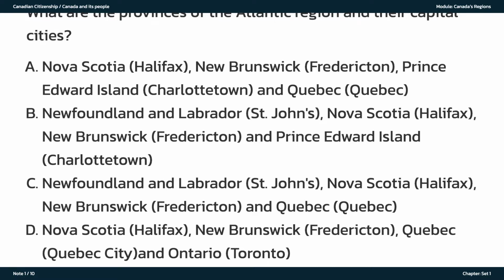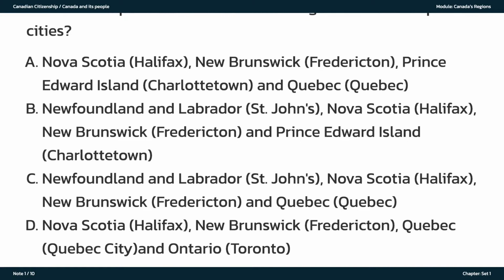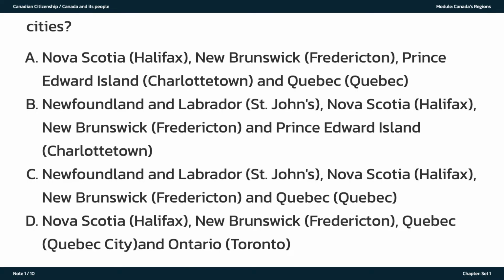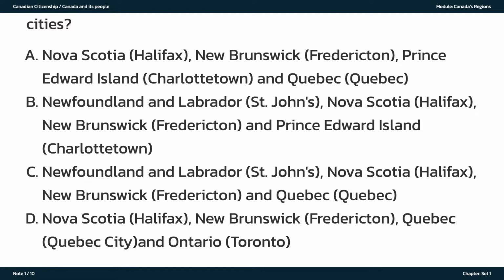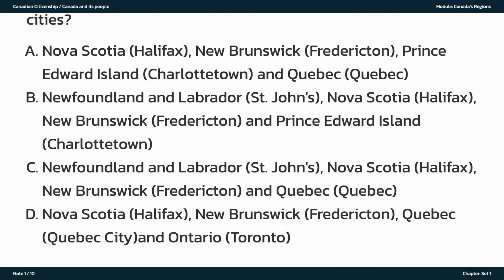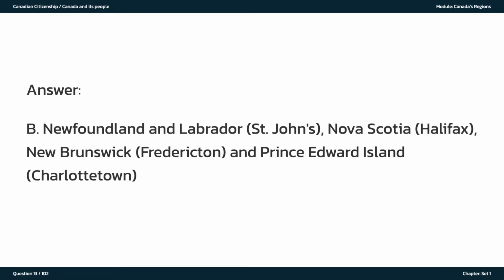C. Newfoundland and Labrador, St. John's, Nova Scotia, Halifax, New Brunswick, Fredericton, and Quebec, Quebec. D. Nova Scotia, Halifax, New Brunswick, Fredericton, Quebec, Quebec City and Ontario, Toronto. The answer is B. Newfoundland and Labrador, St. John's, Nova Scotia, Halifax, New Brunswick, Fredericton, and Prince Edward Island, Charlottetown.